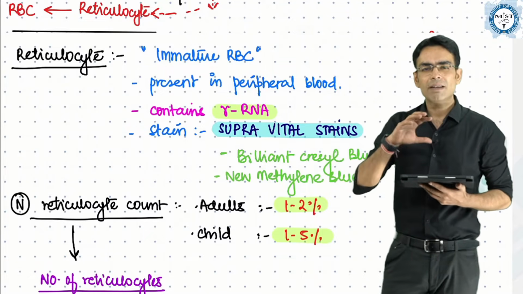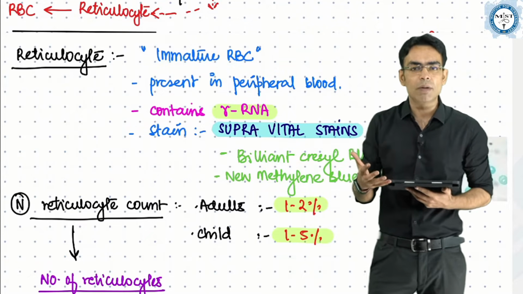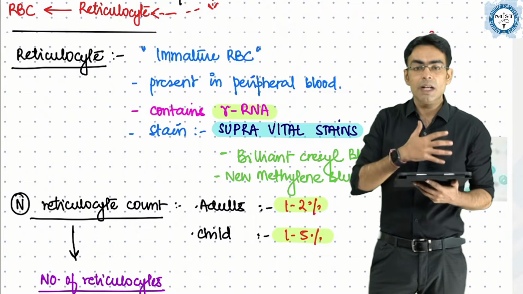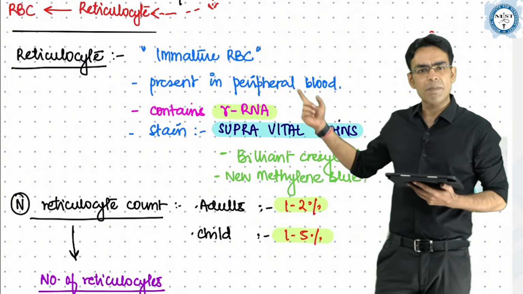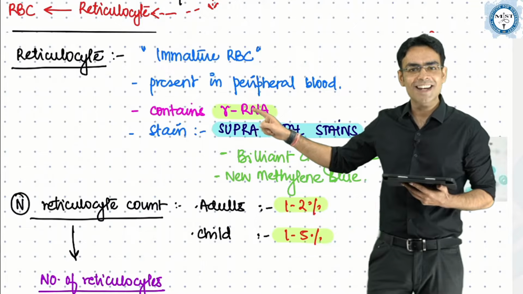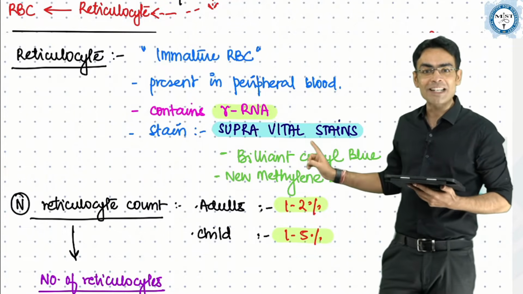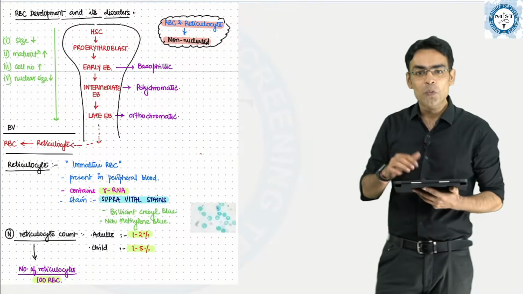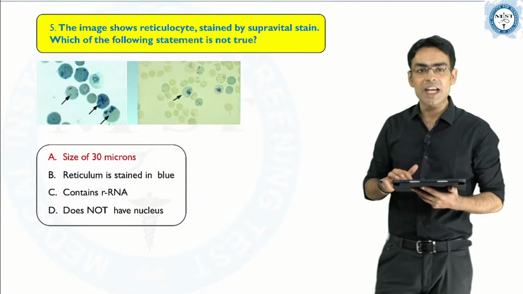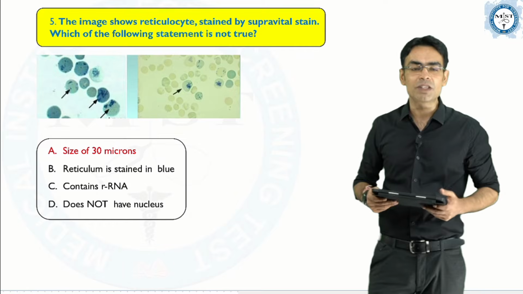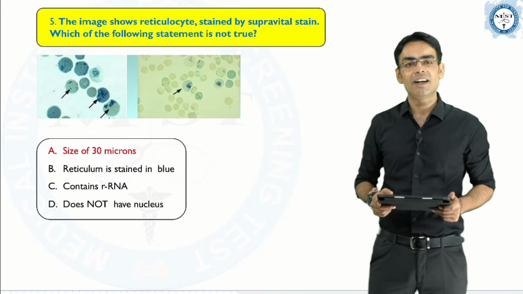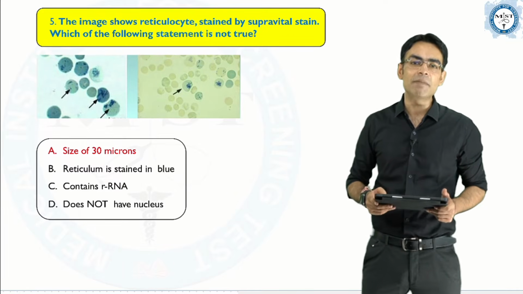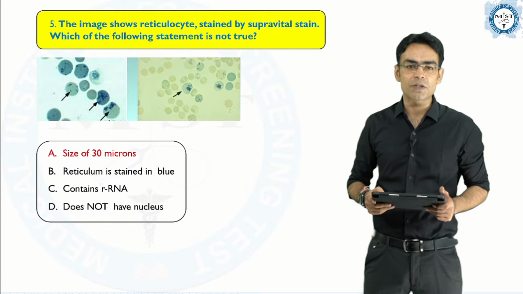No. They are 8 to 10% bigger than the normal RBC. They're not so big. They are present in the peripheral blood, they contain rRNA, and supravital stains are going to stain them blue. So out of the options, I think option A, size of 30 microns, is not a true option.